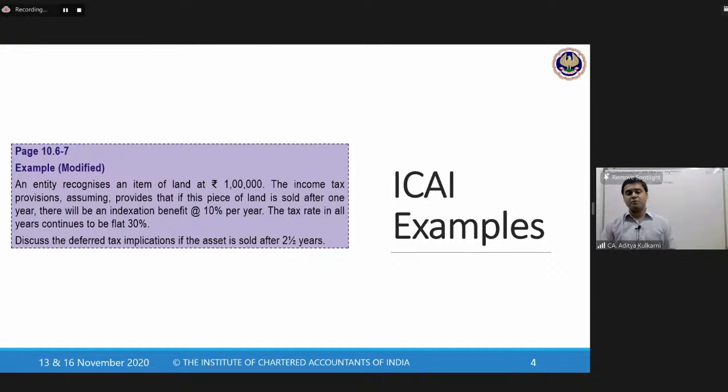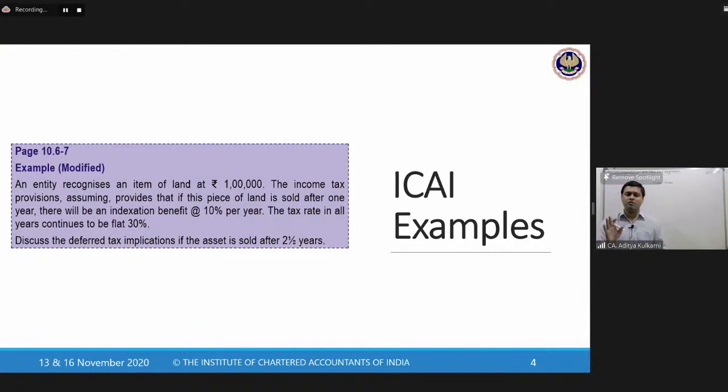The income tax provisions, assuming, provide that if this piece of land is sold after 1 year, there will be an indexation benefit at 10% per year. So therefore, the value of land, which is 1 lakh, will be 1,10,000 in the next year. It will be 1,21,000 at the end of the second year. Likewise, it proceeds. The tax rate in all the years continues to be flat 30%. Discuss the deferred tax implications if the asset is sold after 2.5 years.